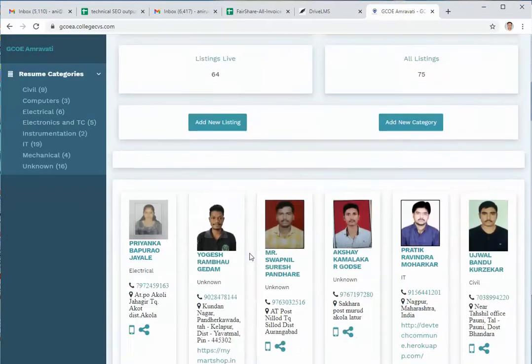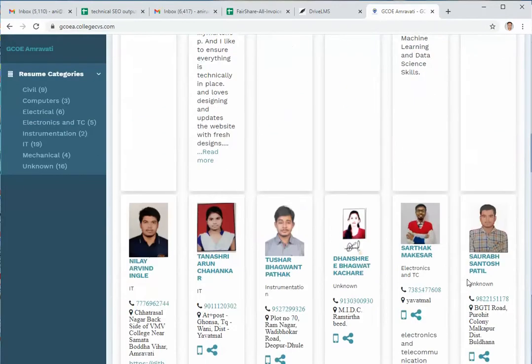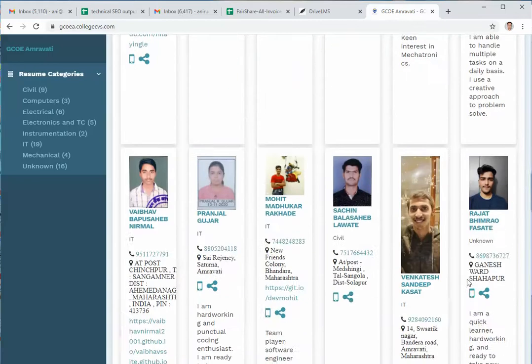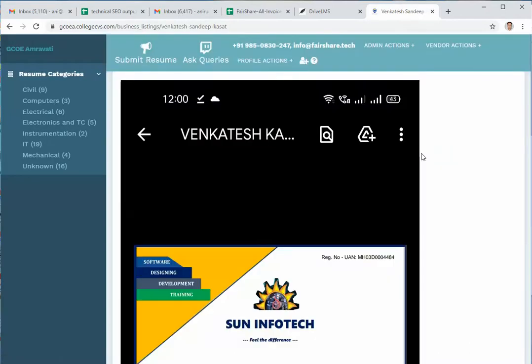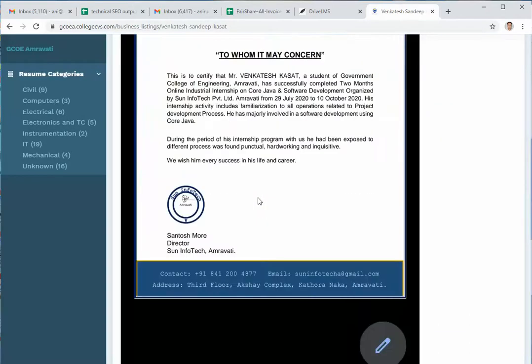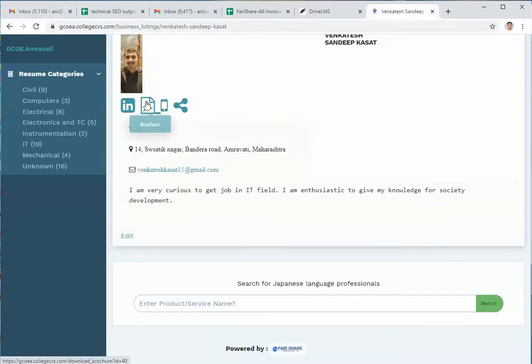There are many other interesting things that can be done here, other than categorizing. If I click on any of the resumes, for example, let me pick something out of here. All right, I'll take this one. He seems to have entered something, so I'll take a look at this resume. You'll see that he has submitted one certificate, then a resume, then a LinkedIn profile, and so on.